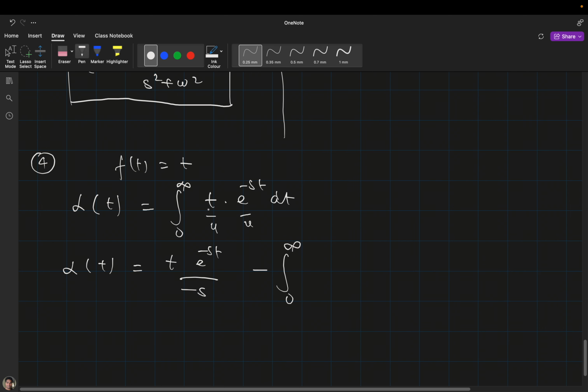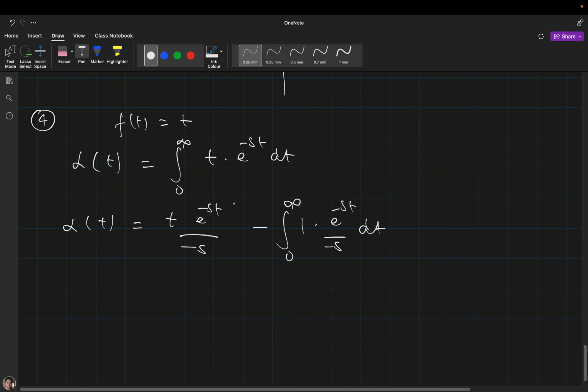Now we have to differentiate this. It seems like I am dividing it, but I am not dividing it. The derivative of t will be simply 1, and then e raised to the power minus st divided by minus s dt, with the limit 0 to infinity. So this is the Laplace transformation of t.